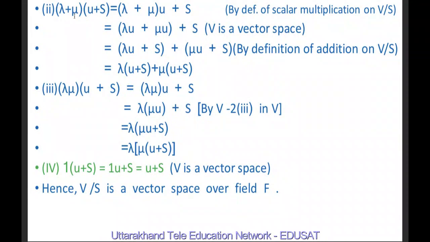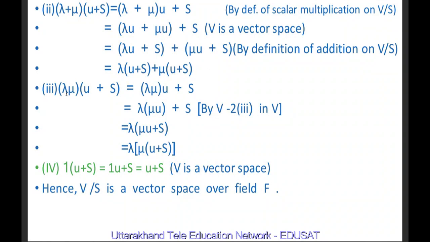Second is (lambda plus mu) into (u plus s). This may be written as (lambda plus mu) into (u plus s) by definition of scalar multiplication on V by S. And this we may write lambda (u plus s) plus mu (u plus s), because V is a vector space. So all these properties are satisfied by the elements of vector space, and this is equal to lambda (u plus s) plus mu (u plus s) by definition of addition of vector space, and this is equal to lambda into (u plus s) plus mu into (u plus s) by definition of scalar multiplication on V by S.